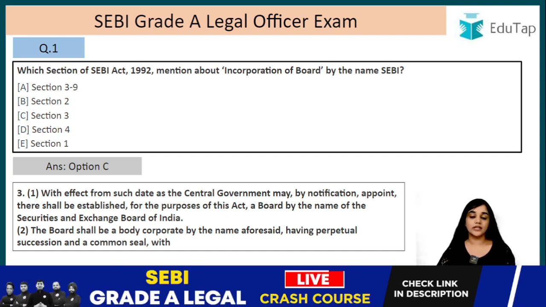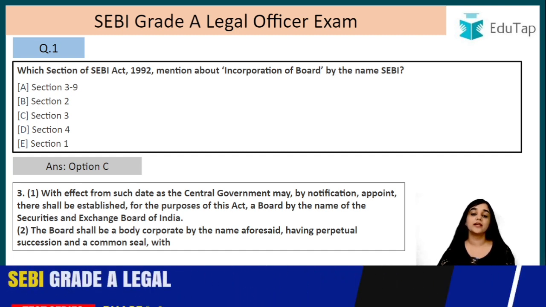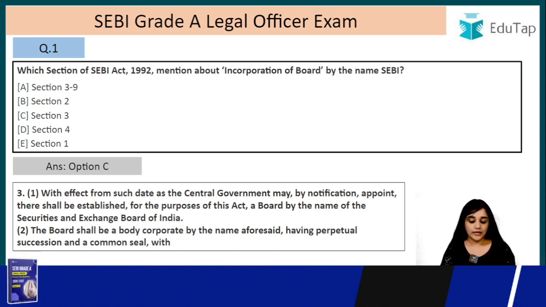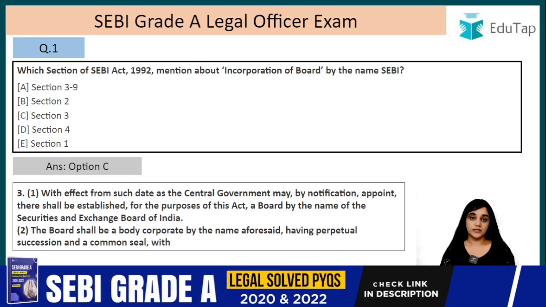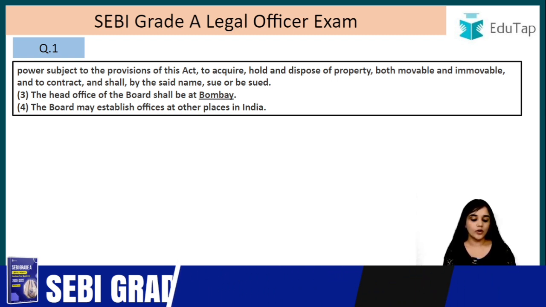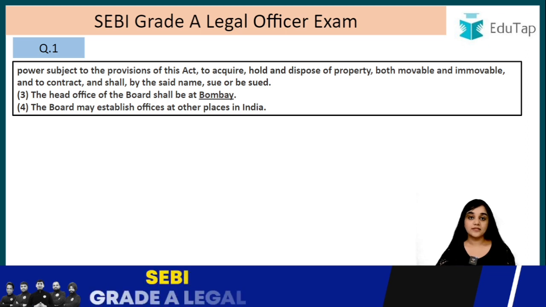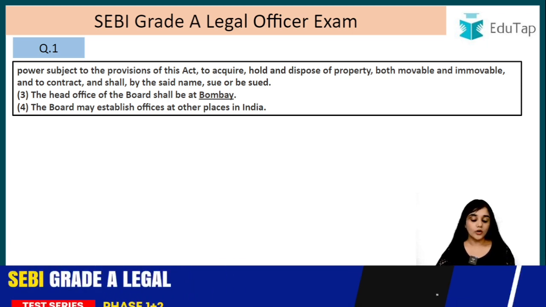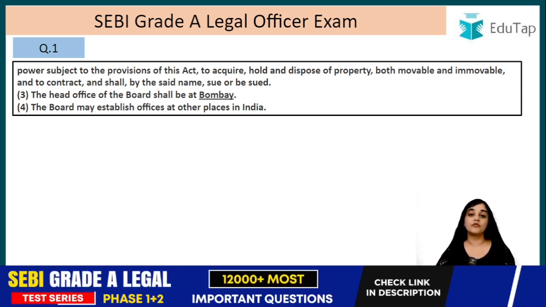Perpetual succession means continuance of the organization's existence despite insolvency, despite death, despite retirement, despite any change in the membership, right? So it stays in operation forever, right? So having perpetual succession and a common seal. So SEBI has a common seal with powers subject to the provisions of this act to acquire, hold and dispose of property. So that means the board can acquire, it can hold and it can dispose of any property, okay? It can acquire, hold and dispose of any property, both movable and immovable.